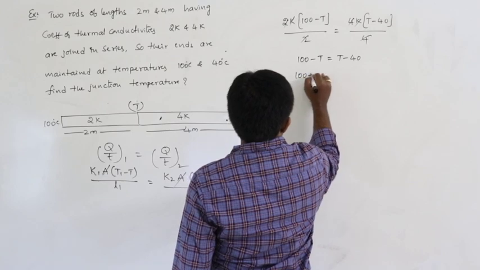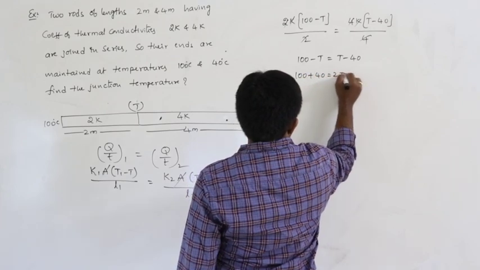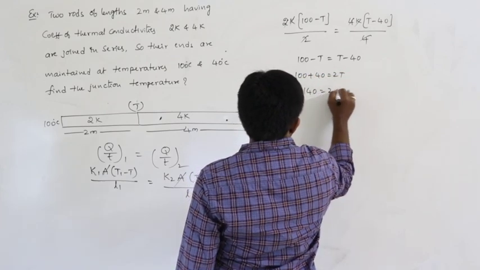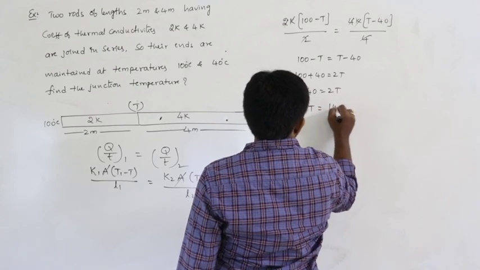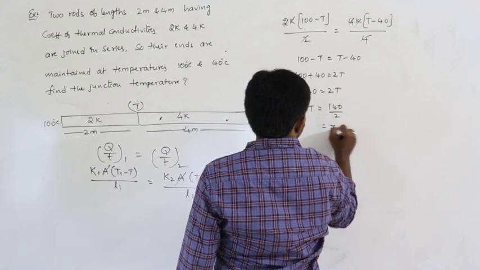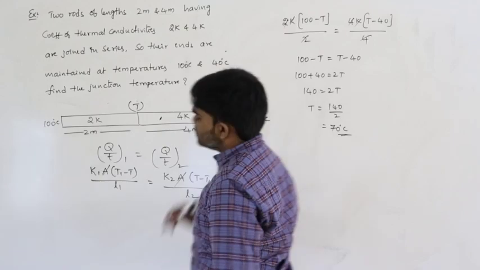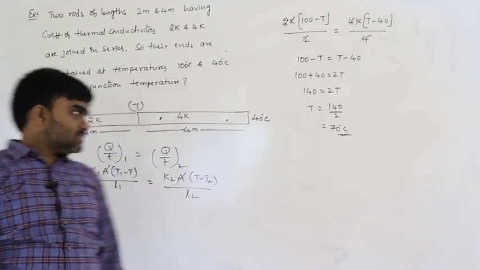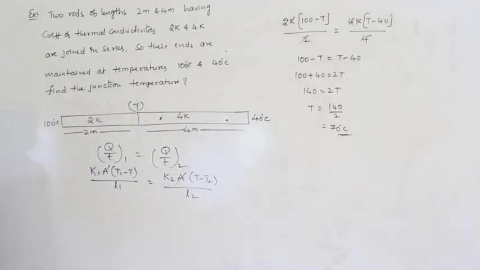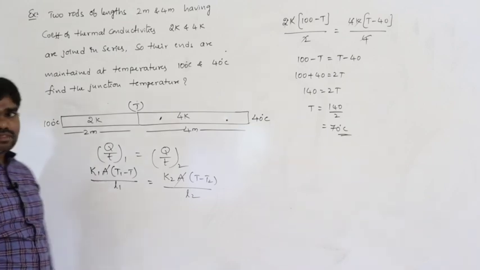So 100 plus 40 is equal to 2T. So 140 is equal to 2T. T is equal to 140 by 2, 70 degrees Celsius. So the junction temperature is 70 degrees Celsius. This is the way to do the junction temperature problem.